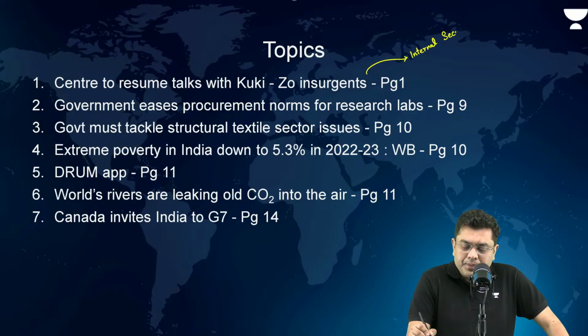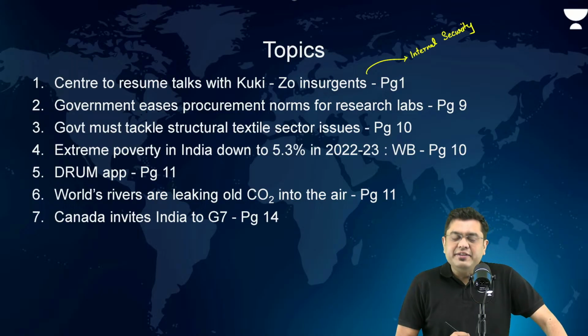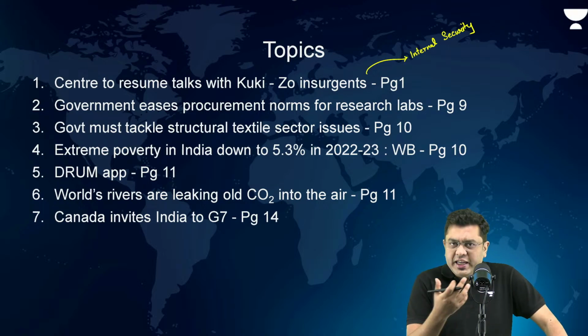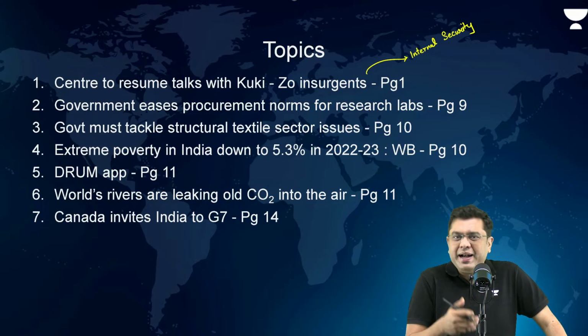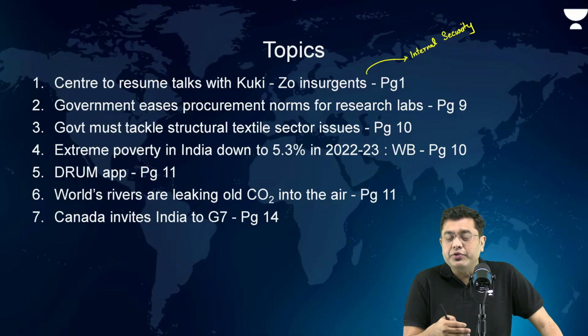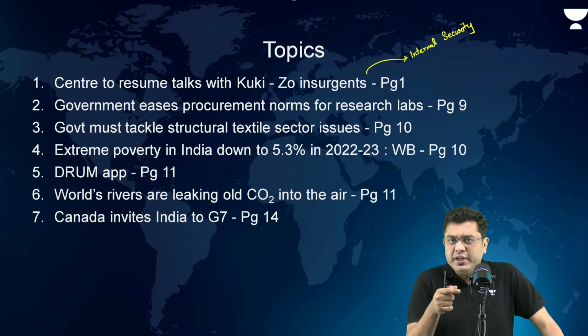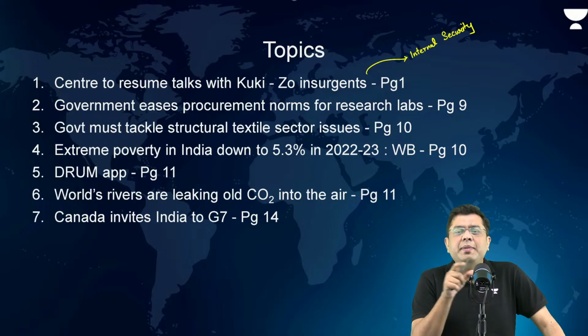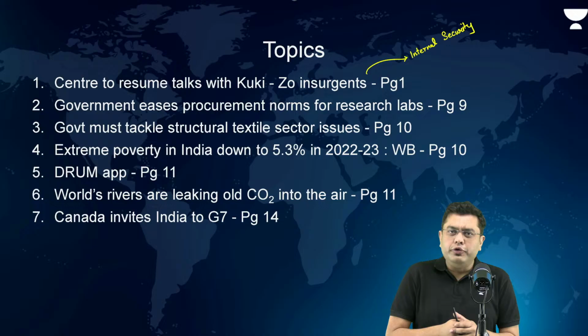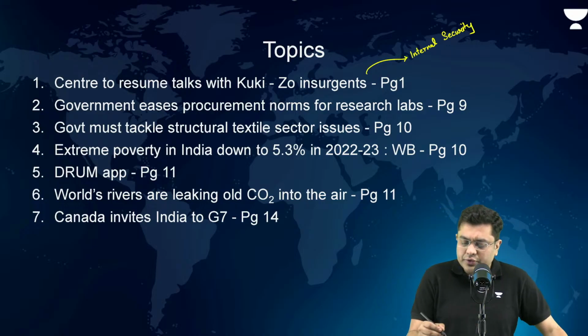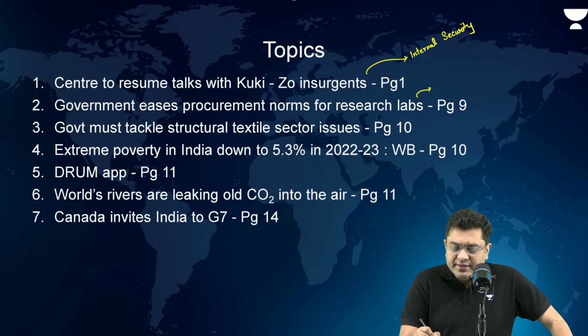After that, government eases procurement norms for research labs. The government had brought in GeM, the Government e-Marketplace, which had proven to be an impediment for scientists and researchers, as they were unable to carry out research to their fullest capacity. So again, the government has come up with a corrective notification in order to ease the research conditions. This is relevant for your portion of science, or you can put that under GS3, science and tech.